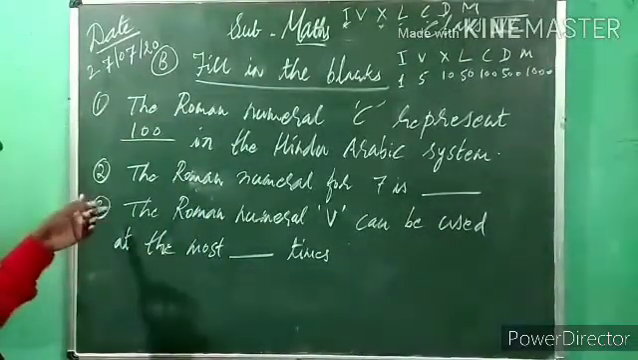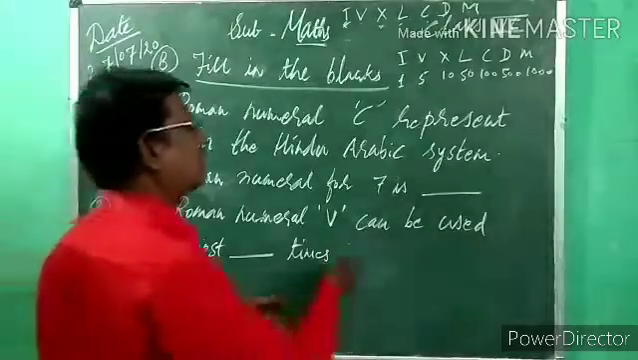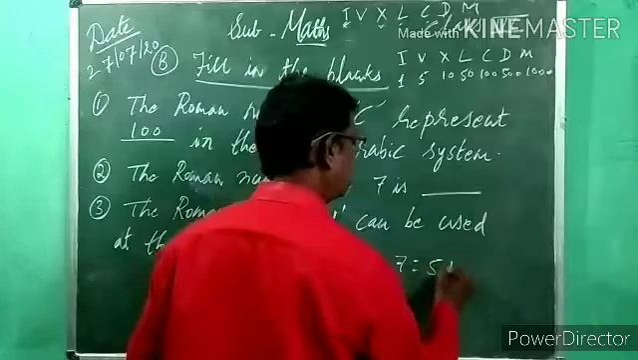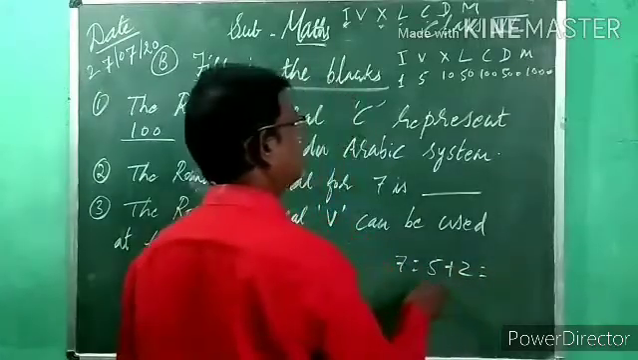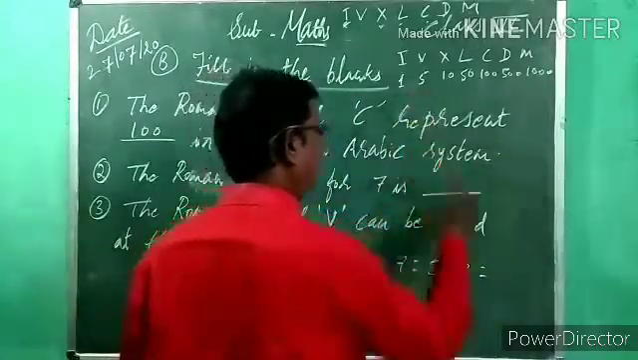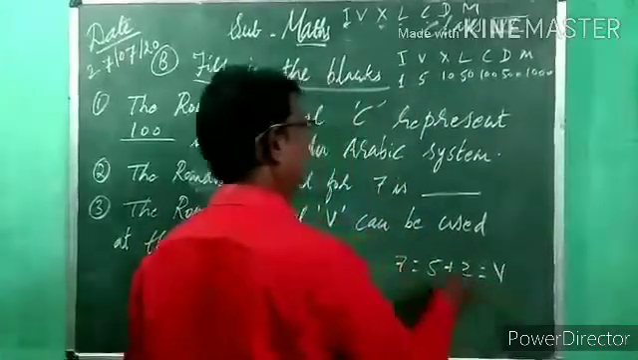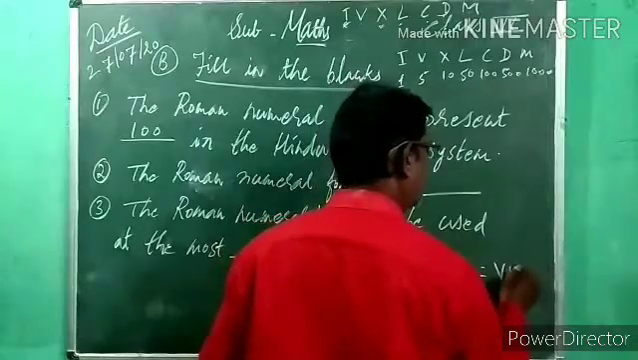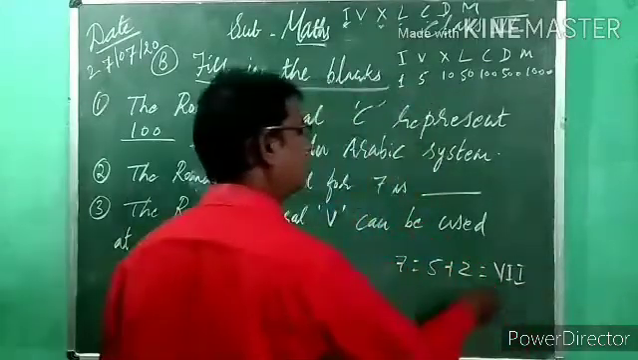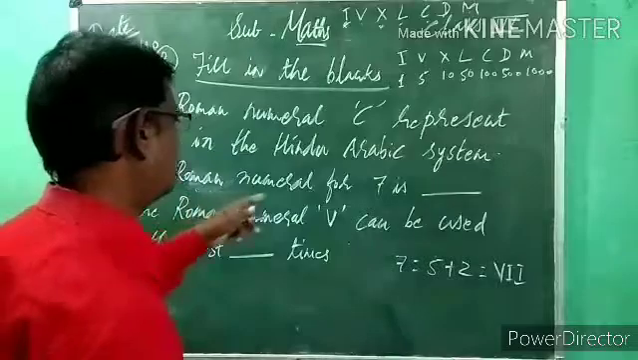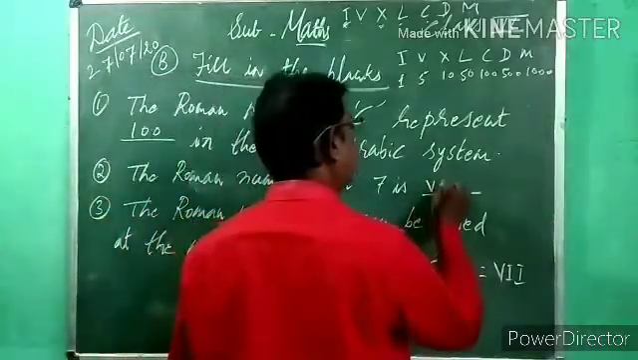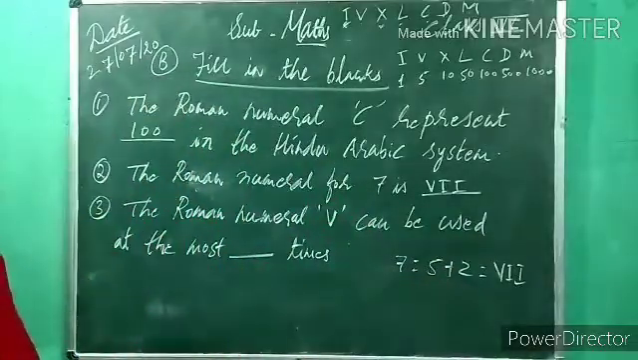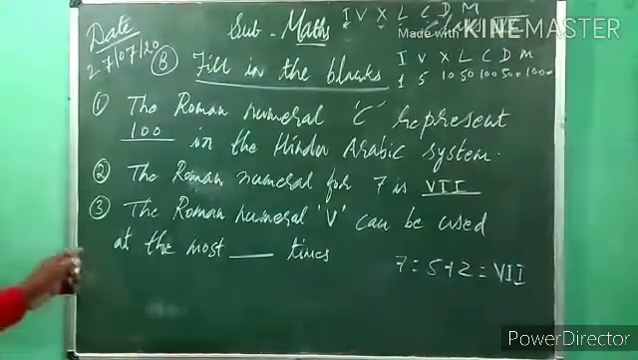Now, second, the Roman numeral for 7. There is no symbol for 7, but we can write 7 like this: 7 means 5 plus 2. Why? Because we have the letter for 5. 5 means V. And there is no symbol for 2 either, but we can write it this way: 2 means 1 plus 1, I plus I, which is II. The Roman numeral for 7 is VII. We can repeat I 3 times. VII. Understood?